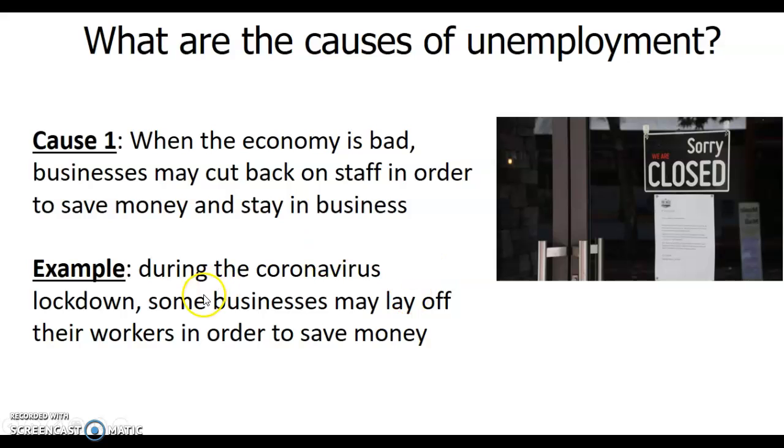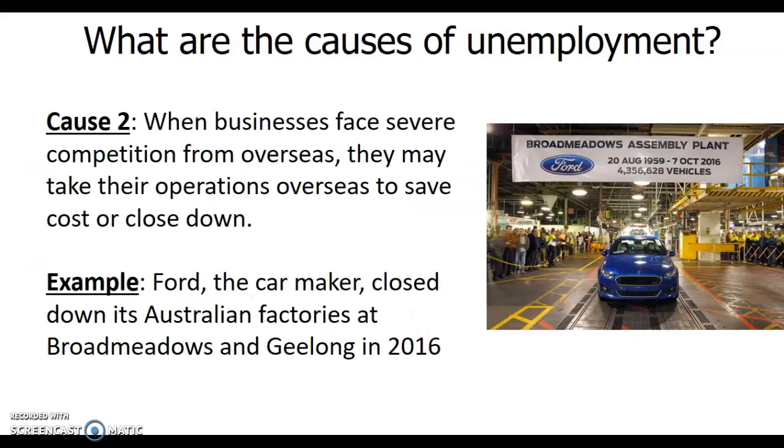Again, during the coronavirus lockdown, some businesses may lay off their workers in order to save money. There's so much news about Qantas, and I can't think of any other example right now. Qantas, Wesfarmers, and some of the Target stores are closing as well. So these are all causes of unemployment.